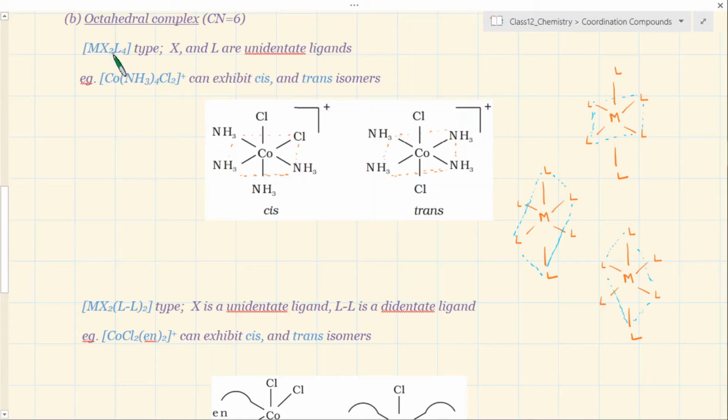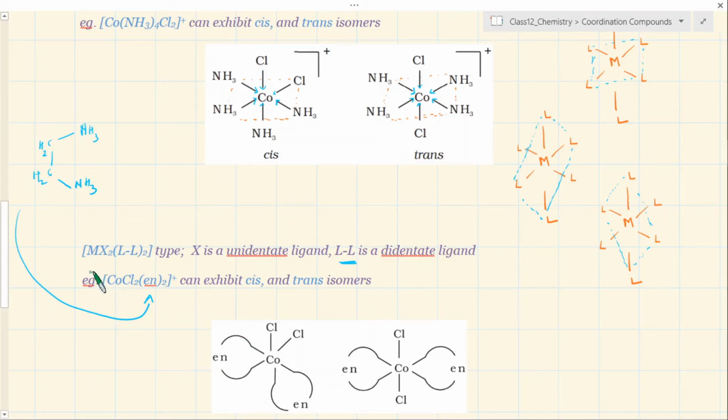Right now I am taking, instead of 2 ligands, for example, if these two ammonia, NH3 and NH3, are replaced by, let's say, ethylene diamine. Remember that ethylene diamine is a kind of ligand that can form a bond with the metal from its 2 nitrogens directly.